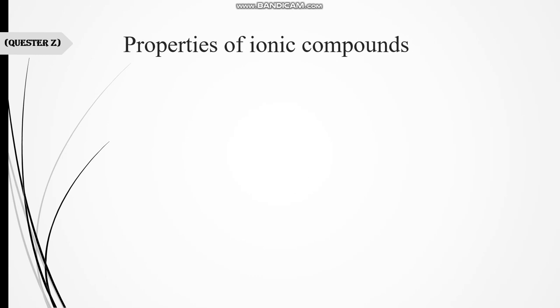Properties of ionic compounds: they are crystalline solids. They show crystals, like NaCl, salt. In salt, there are different crystals present due to ionic compounds. If we talk about their electrical conductance and their physical states, if they exist in the solid state, they have negligible electrical conductance, very slight electrical conductance.